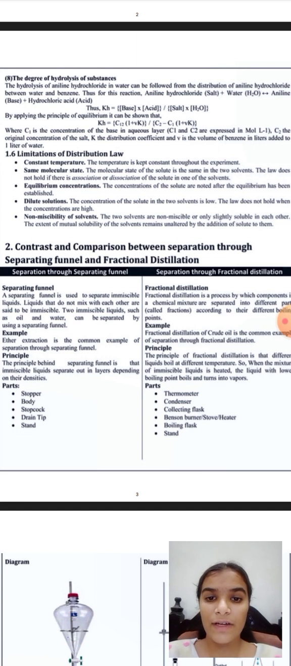Non-miscibility of solvents: the two solvents are immiscible or only slightly soluble in each other. The extent of mutual solubility of the solvents remains unaltered by the addition of solute to them. Now, contrast and comparison between separation through a separating funnel and fractional distillation.